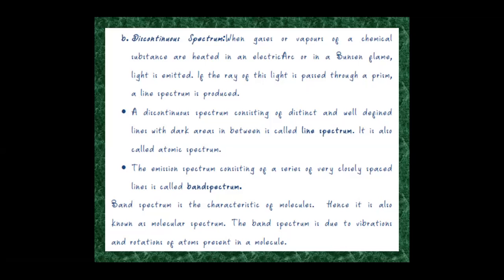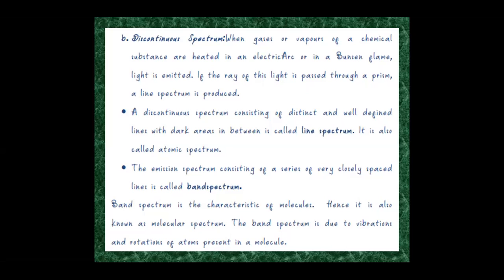Discontinuous spectrum. When gases or vapors of a chemical substance are heated in an electric arc or in a Bunsen flame, light is emitted. If the ray of light is passed through a prism, a line spectrum is produced. A discontinuous spectrum consisting of distinct and well-defined lines with dark areas in between is called a line spectrum, and it is also called an atomic spectrum.